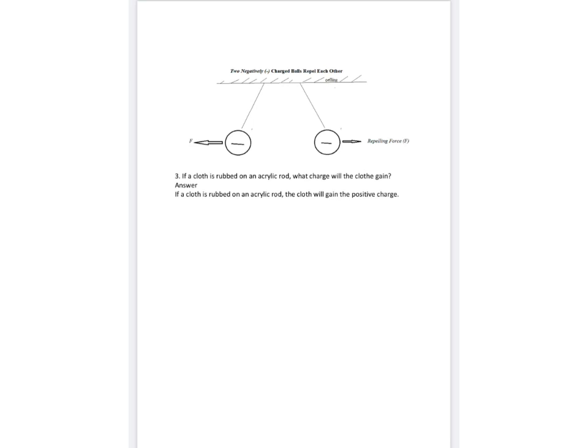Now the next question is: if a cloth is rubbed on an acrylic rod, what charge will the cloth gain? So when we rub a cloth with an acrylic rod, the cloth will gain the positive charge, and the acrylic rod, being opposite in nature, will gain negative charge.